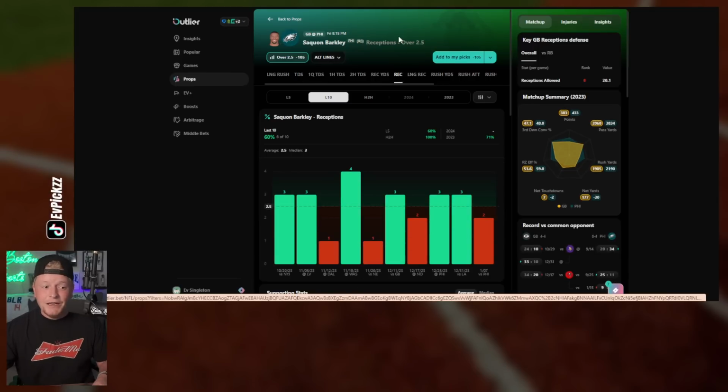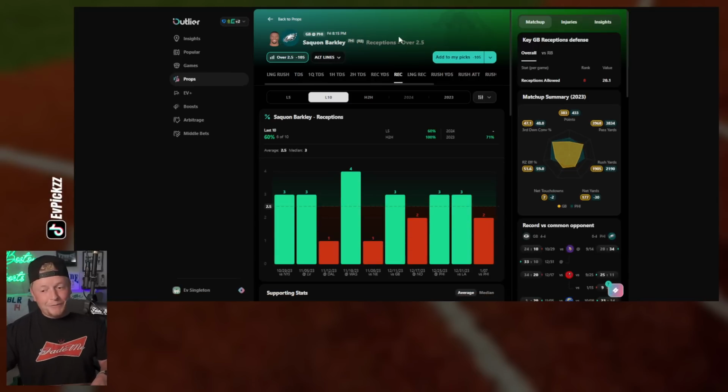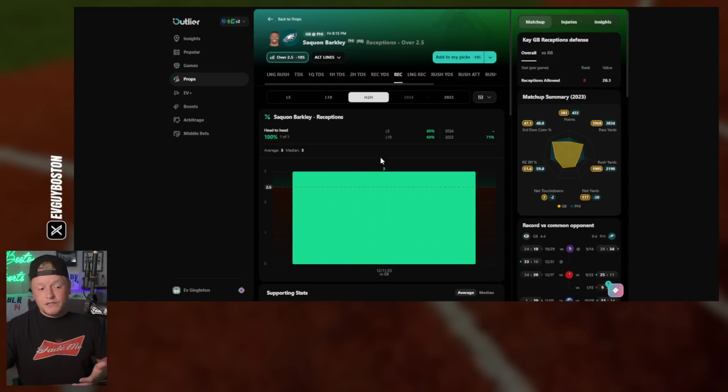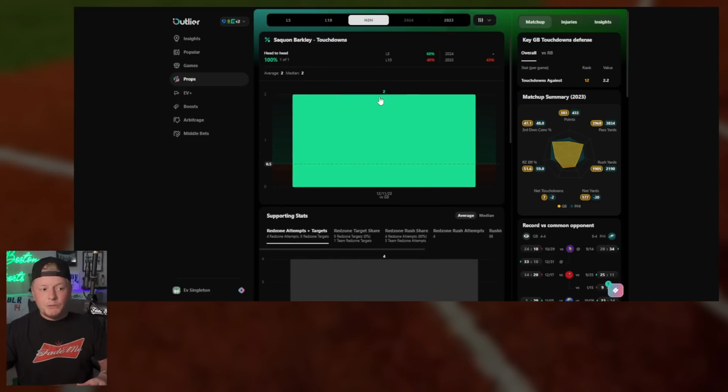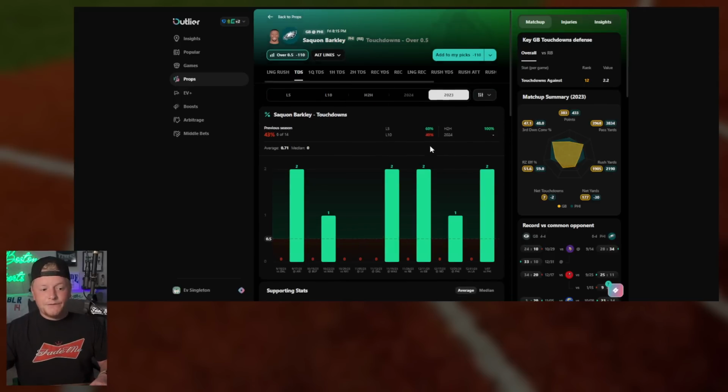This is a Packers team that allowed plenty of little dump-off passes to running backs last season, and Saquon's a great runner, but we know he's super versatile, and I don't see a reason in which he can't grab 3 balls. Last year against the Packers, he caught 3 balls. He also had 2 touchdowns. So both of the stats that I'm looking at, 0.5 touchdowns, as well as over 2.5 receptions, he cashed against the Packers. Now it is a little bit different being on a different team.